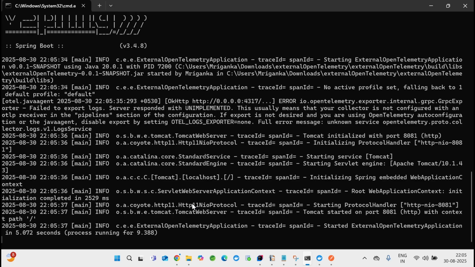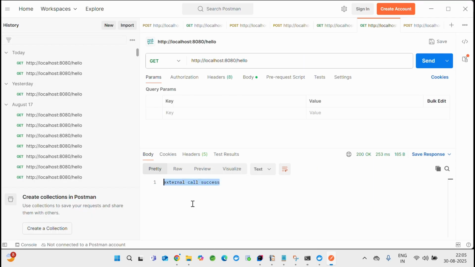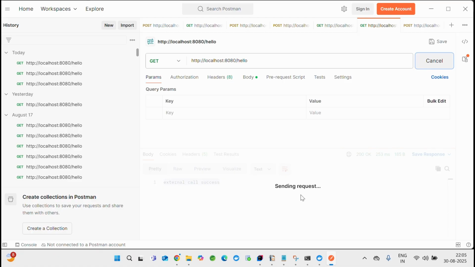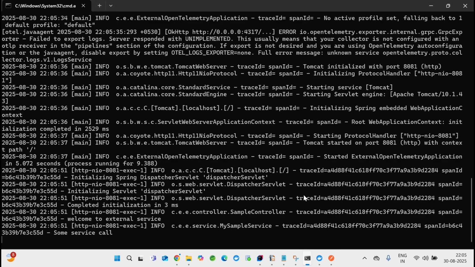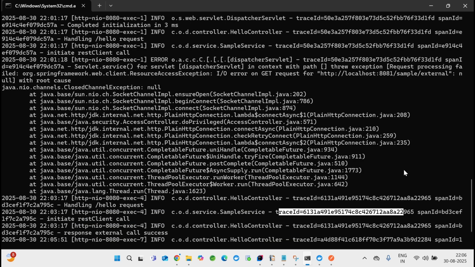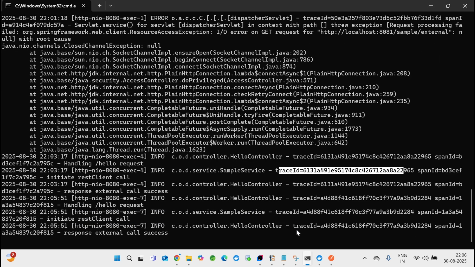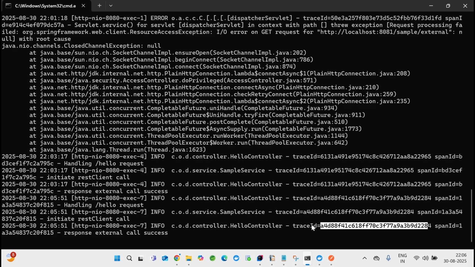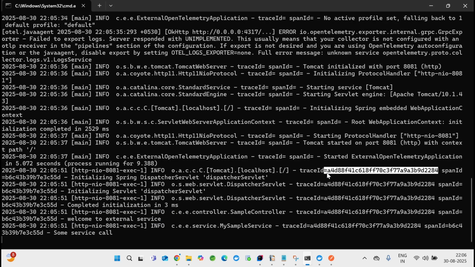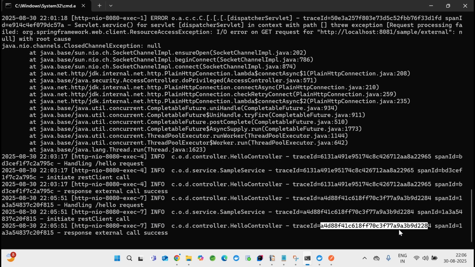Let's see if our applications are running or not. Let's hit it from Postman. Okay, the call is a success. Oh wow, it worked. I don't know what to do about that error, but our things are working. You can see here this is the traceId. Now take this traceId and go to application 1. This is my application 1, and these two should match ideally. Yeah, it's matching.